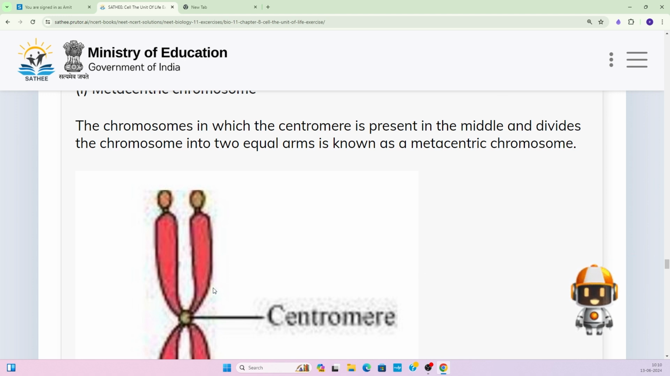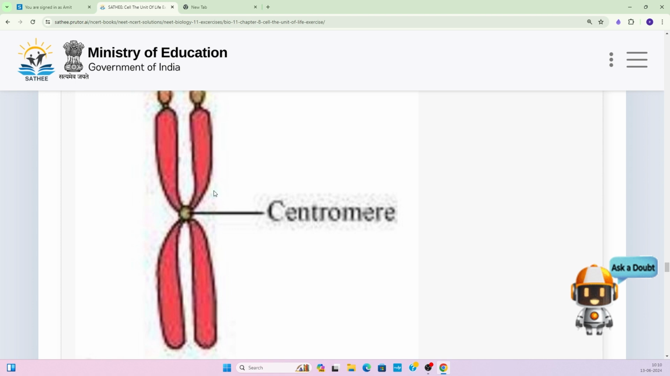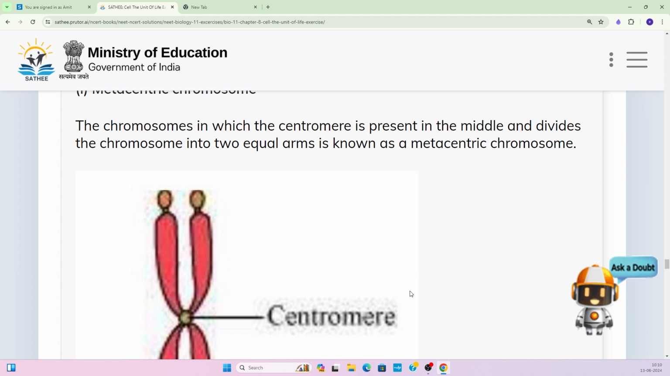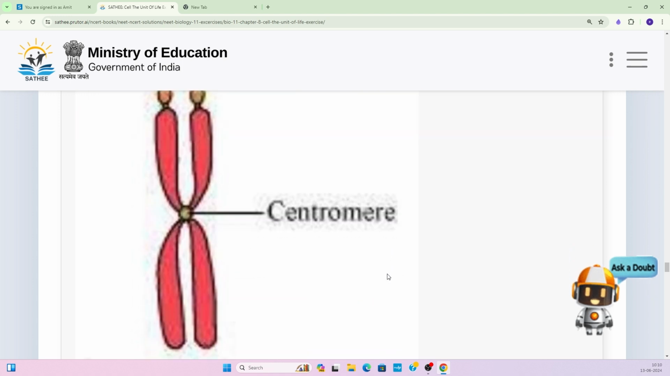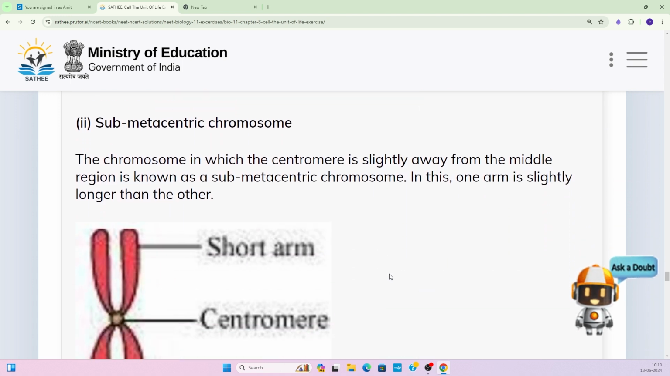Here you can see the centromere is present in the center, and the 2 arms of the chromosome are equal at the 2 ends. So the chromosome in which the centromere is present in the middle and divides the chromosome into 2 equal arms is known as a metacentric chromosome. Next one is the submetacentric chromosome.